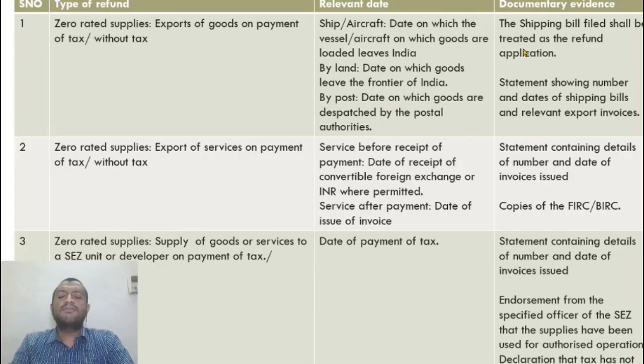What is the evidence that needs to be attached? Let us think logically. What is the proof of goods leaving India? The shipping bill or bill of export shall be treated as the refund application. So in case of export of goods with payment of tax, the shipping bill filed itself is treated as the refund application. What happens is, I file the shipping bill through the IceGate portal. Once the shipping bill is filed, it is treated as an automatic refund application.